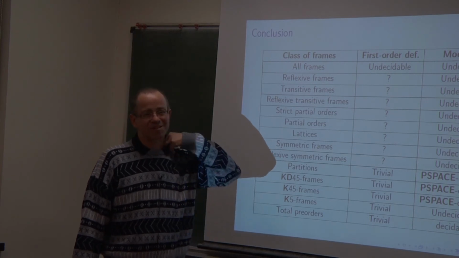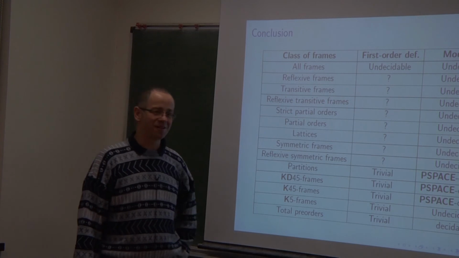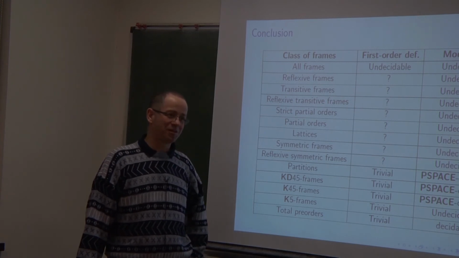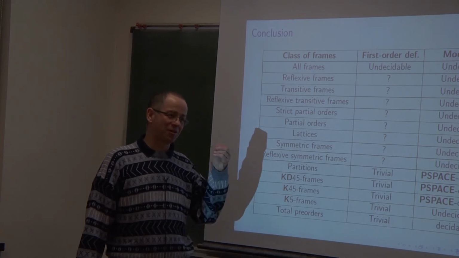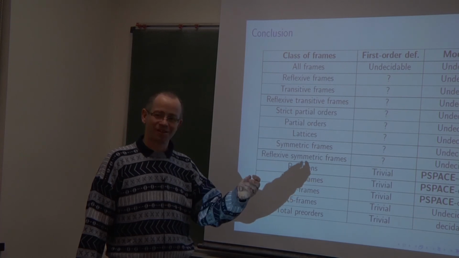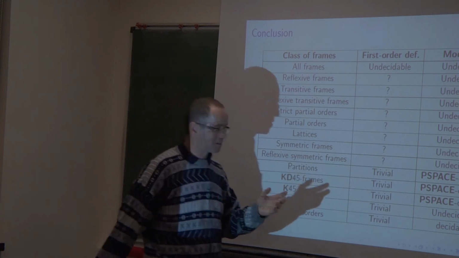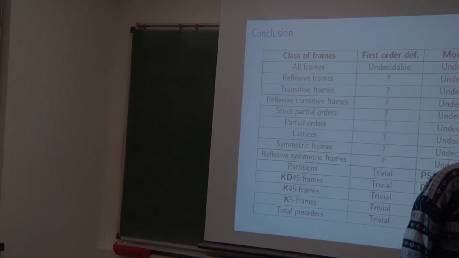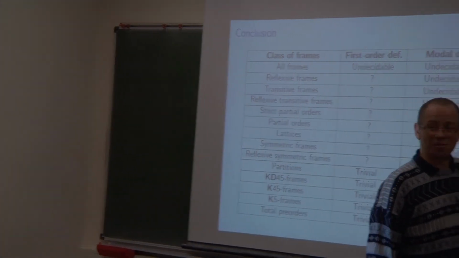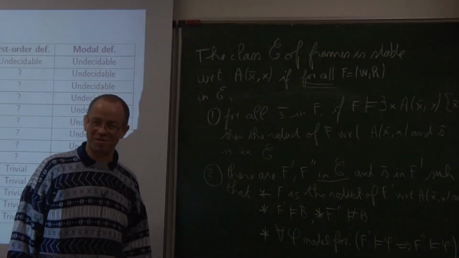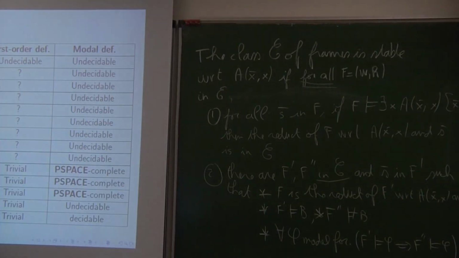But in this case, when we reduce validity to modal definability, to each sentence C, we associate a sentence D. And the sentence D contains B and contains A with quantification, contains the relativization of C with respect to A. So I don't know.